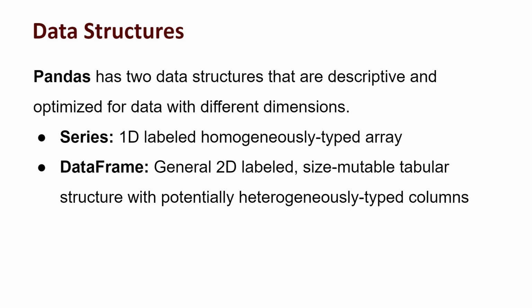So pandas has two data structures that are descriptive and optimized for data of different dimensions. The first one is the simple series. You can consider a series as a 1D labeled array, nothing more, nothing less. And you can consider it as a dictionary in some sense. You use a label as a key and the 1D array as values.